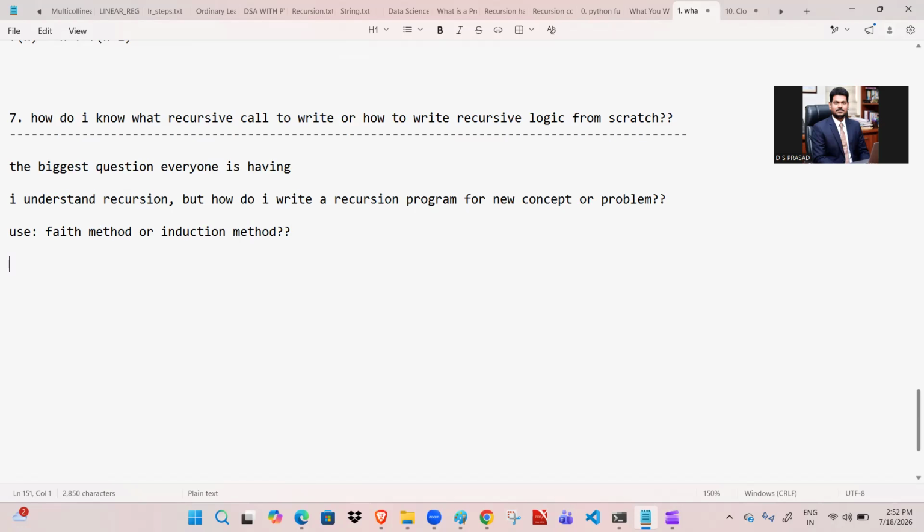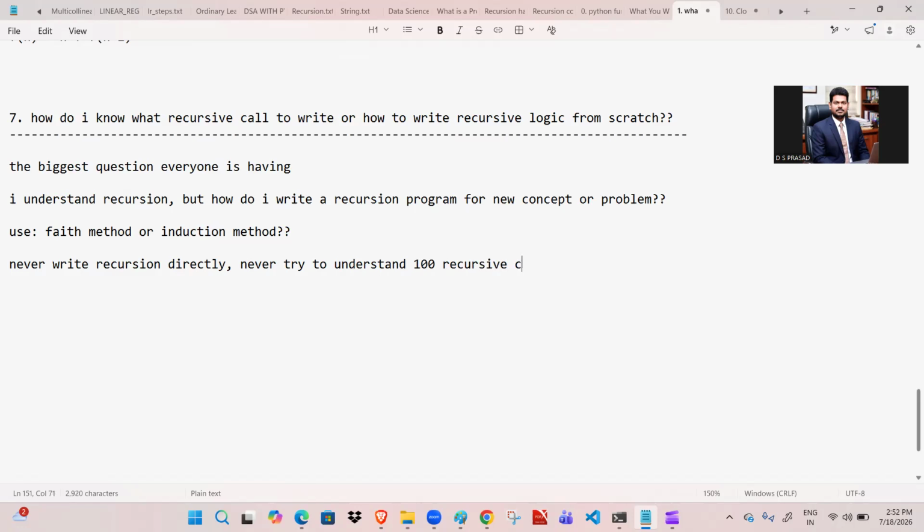Before going into what the faith method or induction method is, we first need to know: never write recursion directly. Never try to understand 100 recursive calls.